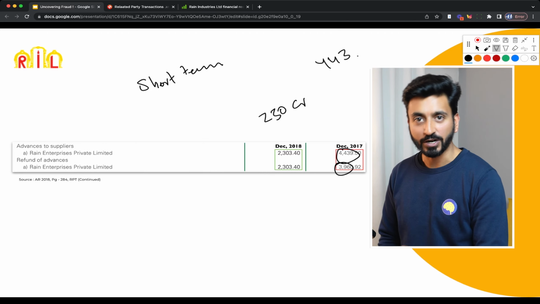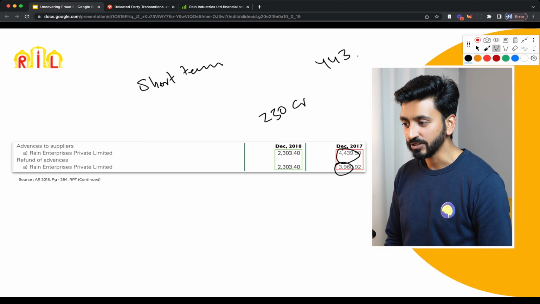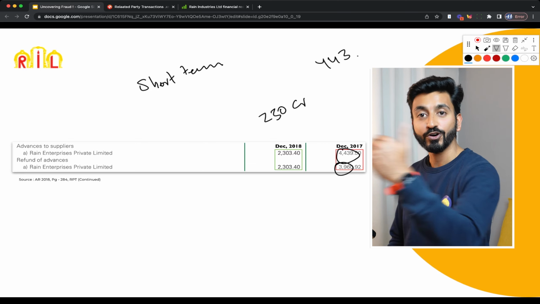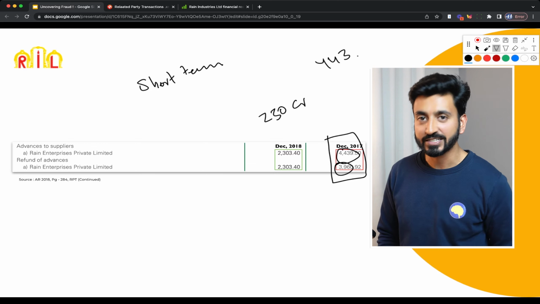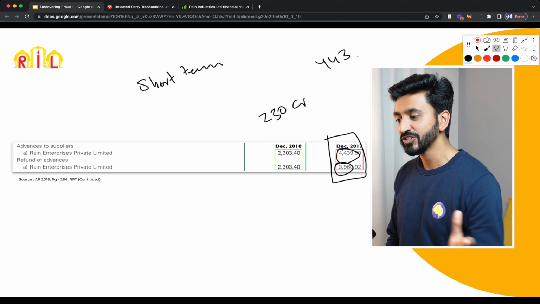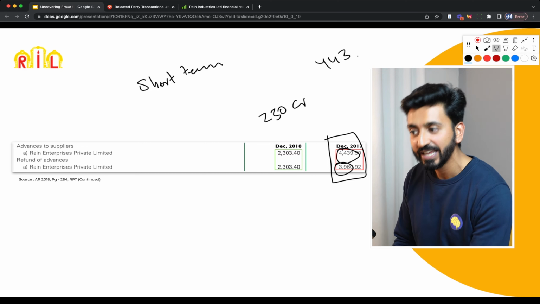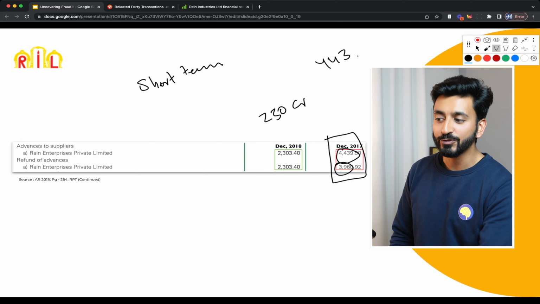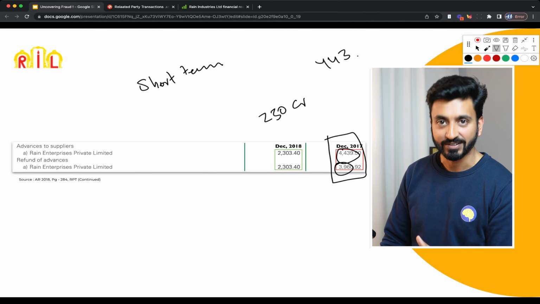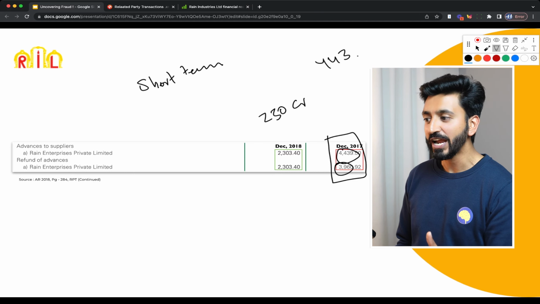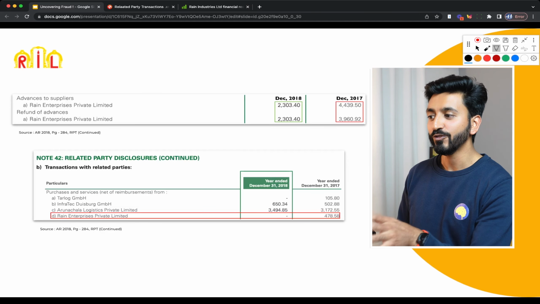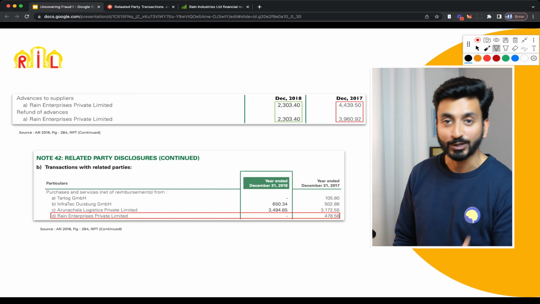Now, the interesting part is that this entire transaction of 443 going, 396 coming, is not there at all in the annual report of 2017. This shows up in the annual report of 2018, right? And so now the question is, where did that remaining around 47 crores of money go?